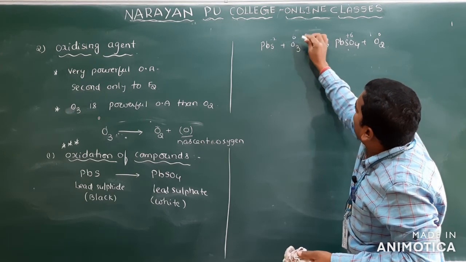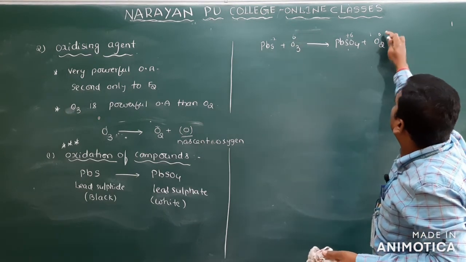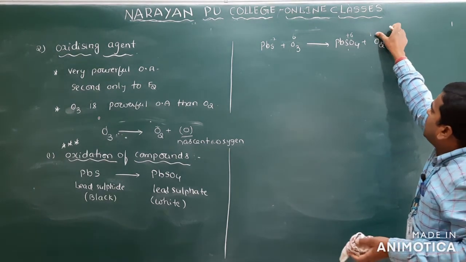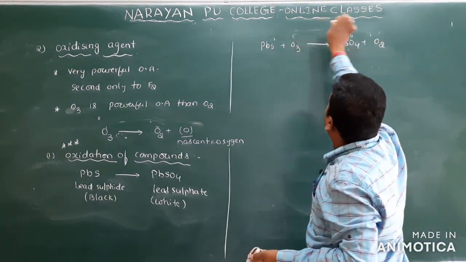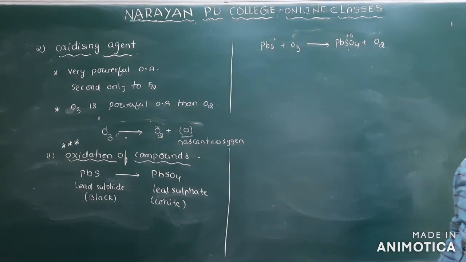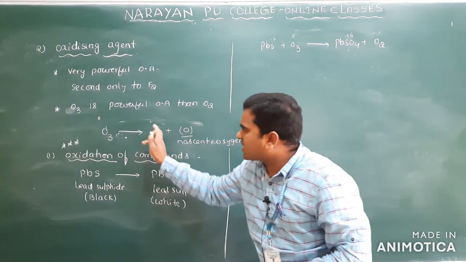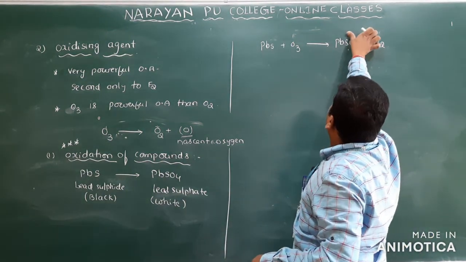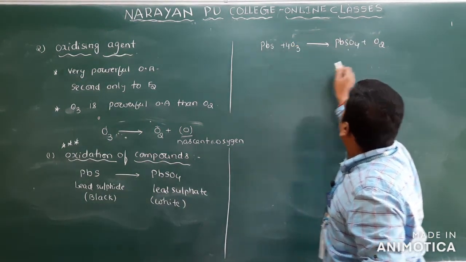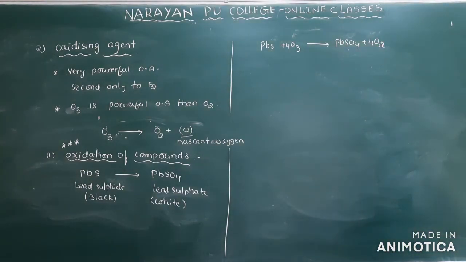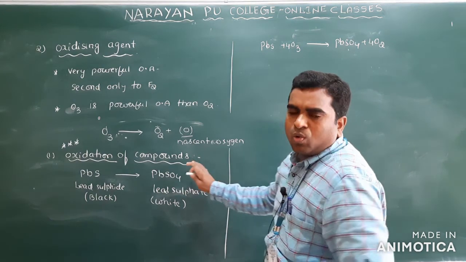Actually we consider the oxidation state of O3 as 0 and of O2 also 0, because they are in elemental form, pure form. When in pure form, we take the oxidation state as 0. But actually, how many electrons are involved here? 2 electrons, remember. Then you have to multiply this with 4 and here also with 4. Clear? Most of the time this question is asked.